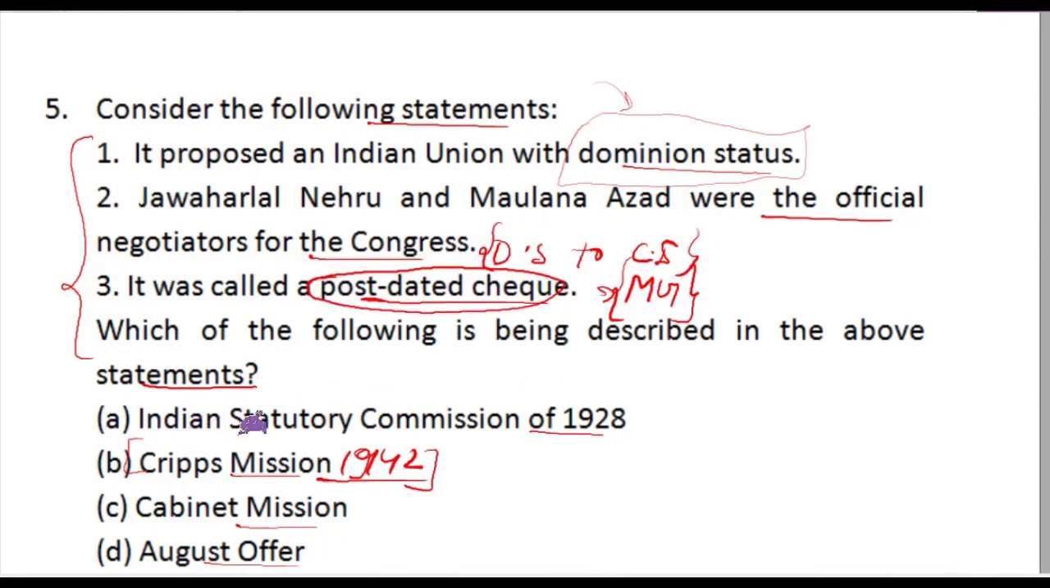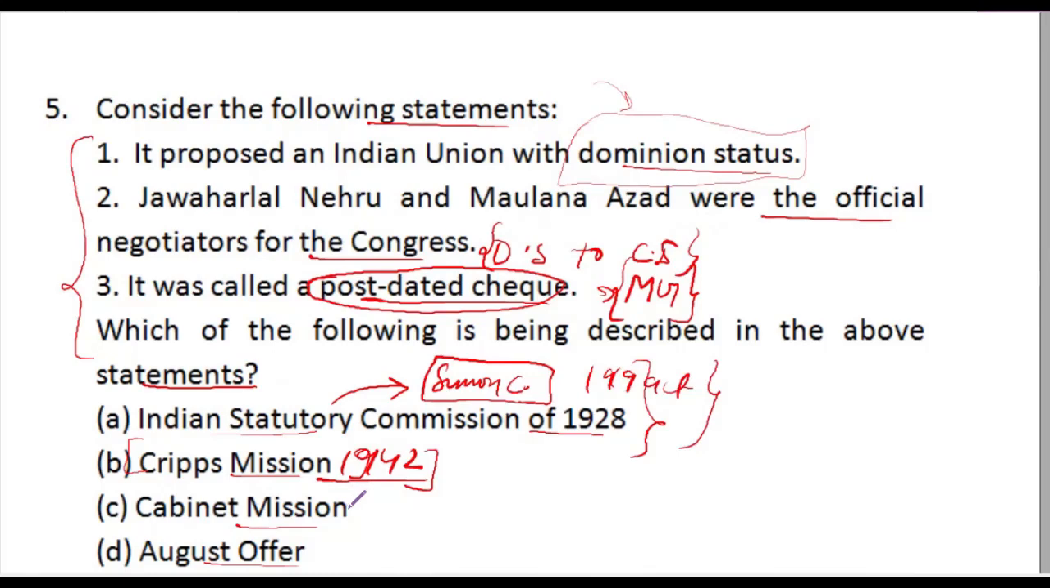Now let's look at the other options as well. Indian Statutory Commission 1928, or Simon Commission, was sent to look at the success of the 1919 Act. Cabinet Mission was sent in 1946 and August Offer was made in 1940. So these are facts about the other options. So B is the right answer.